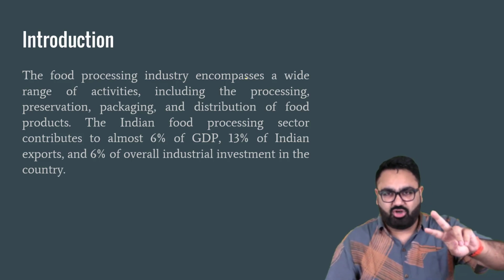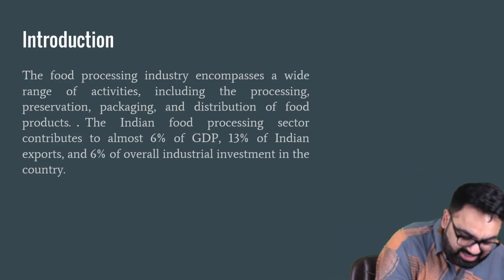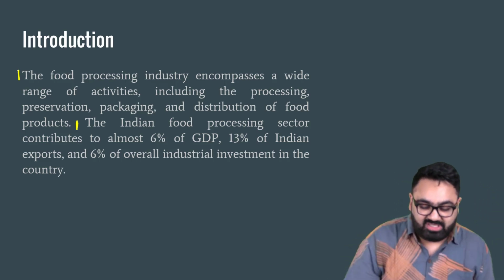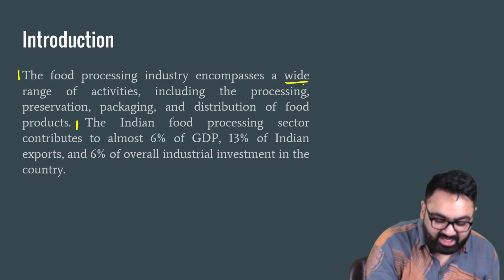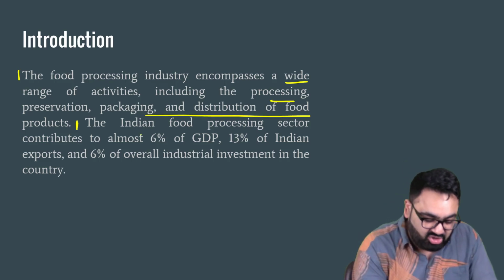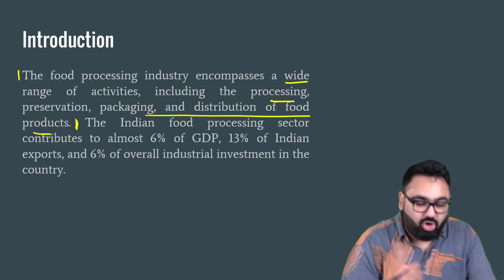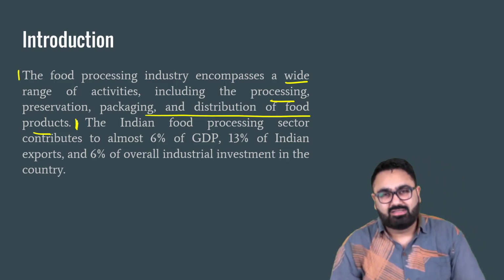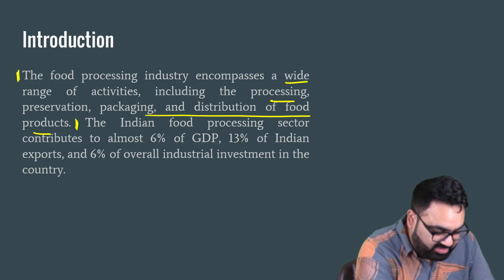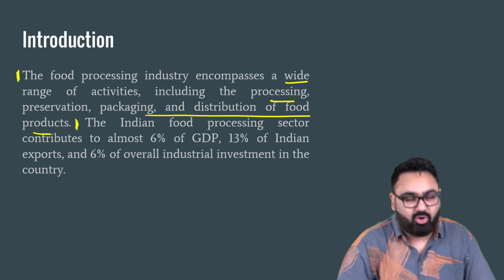I'm giving you a combination of both. First line is basically a definition. The food processing industry encompasses a wide range of activities, including processing, preservation, packaging, distribution of food products. So, if you don't know any fact about numbers, percentage, contribution to GDP, then you can just go ahead with this one. Just this one line would be good enough.